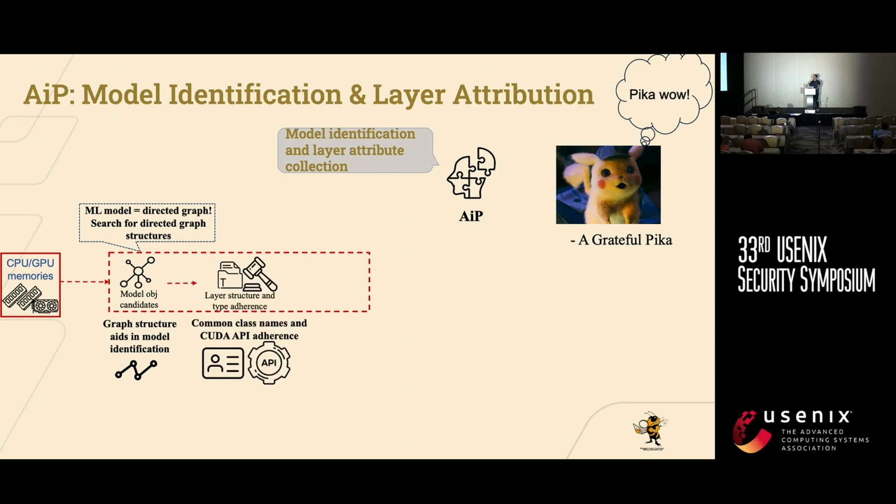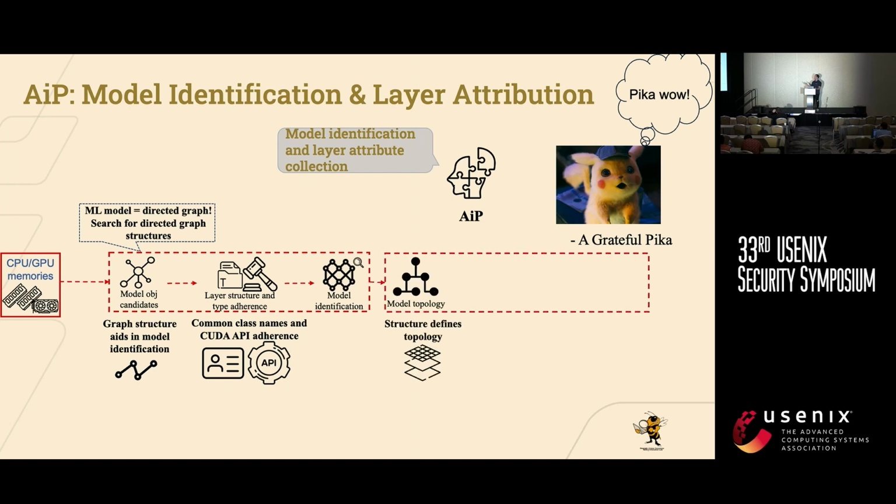Then we ensure that the layers in that directed graph have common class names and adhere to the CUDA API data structures that are required for low-level GPU inference. This allows us to identify the model. Based on the identified model, we end up having the topology. We end up being able to recover the layers, shapes, potential data pointers if they're available. And ultimately, this gives us the model structure and attributes.